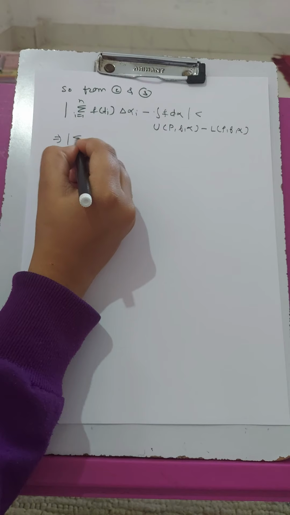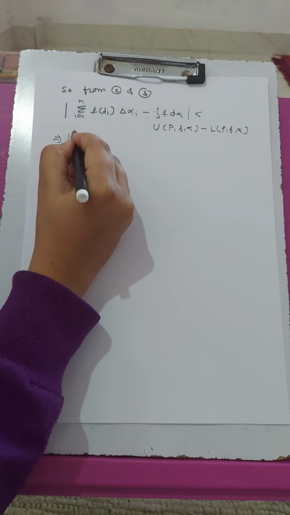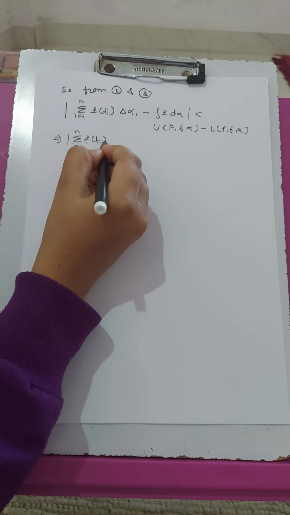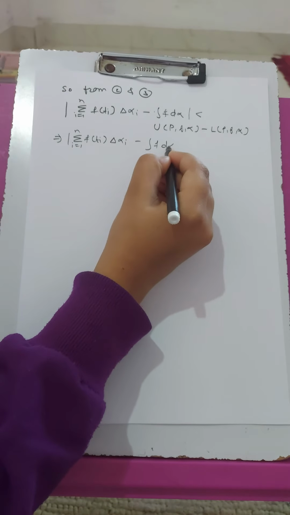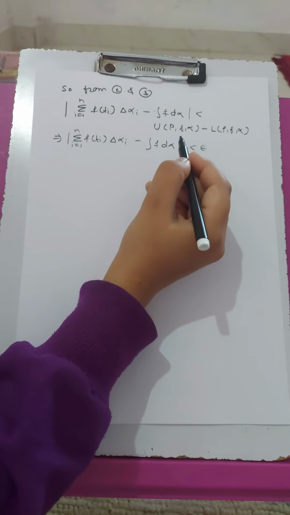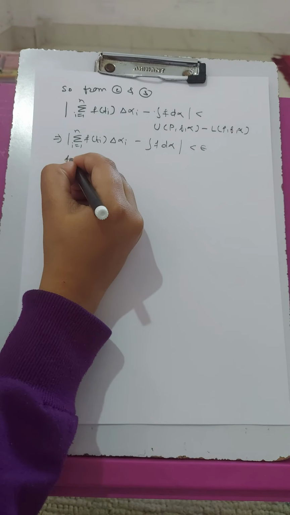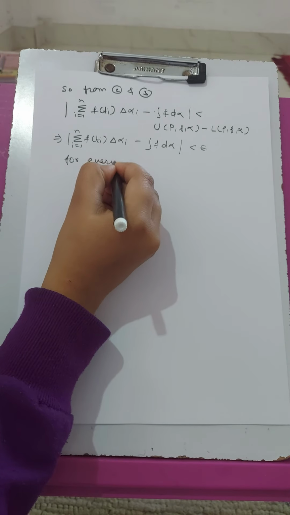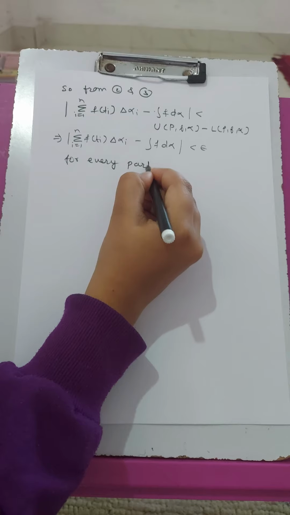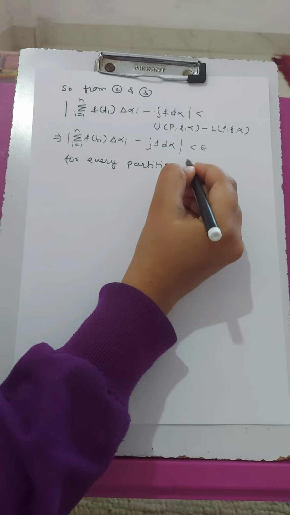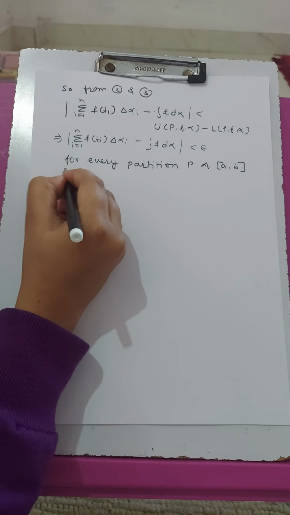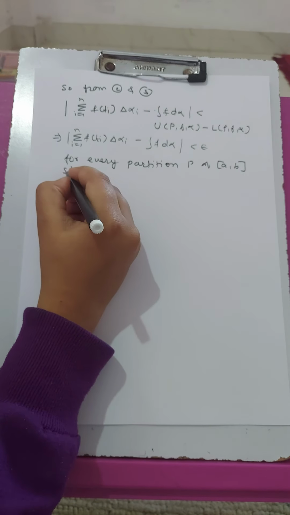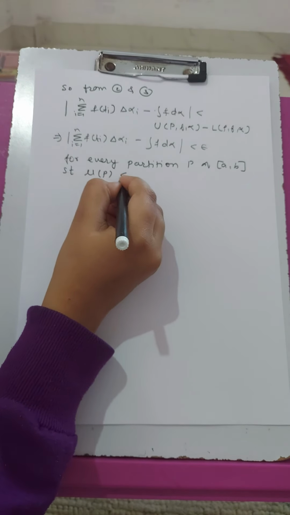So therefore, this implies modulus of summation i from 1 to n f of ti del alpha i minus integral f d alpha less than epsilon for every partition P of the interval [a, b] such that mu of P is less than delta.